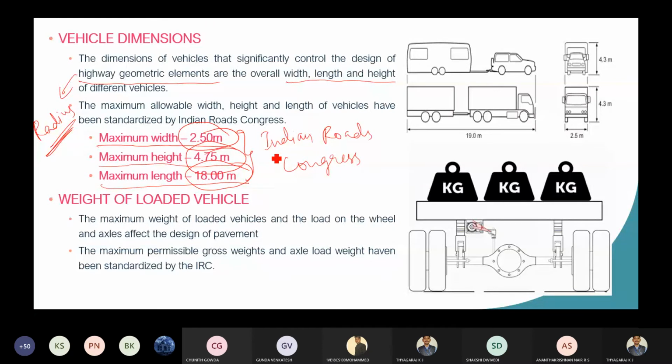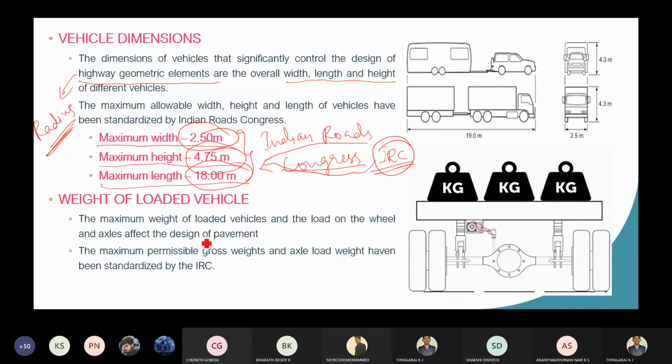From Indian Roads Congress. It is a technical body which is constituted for the technical aspects of the road, which gives these values. Okay, you should remember maximum width, maximum height and maximum length of the vehicle.